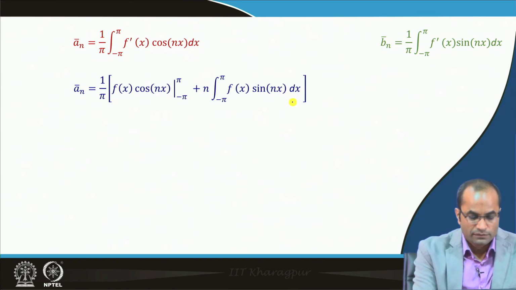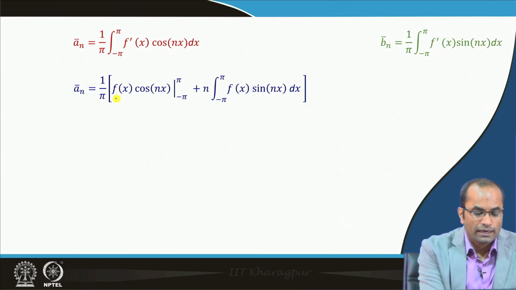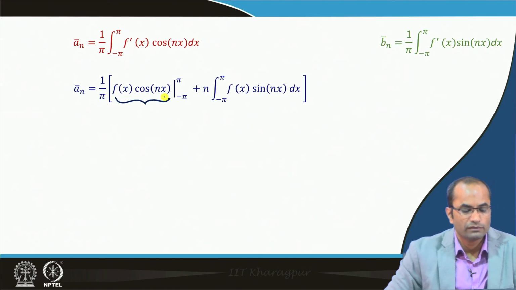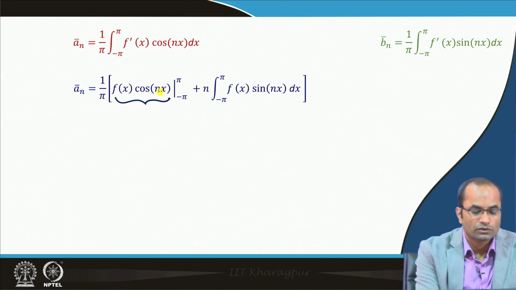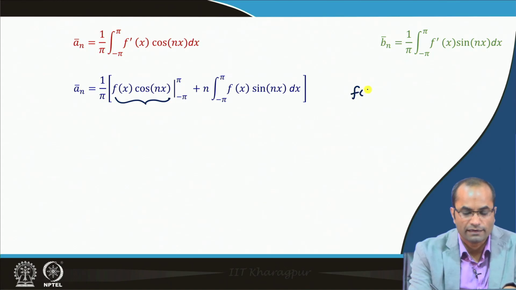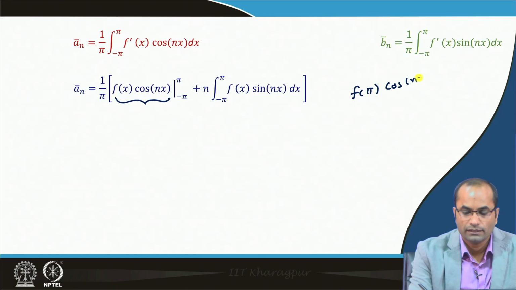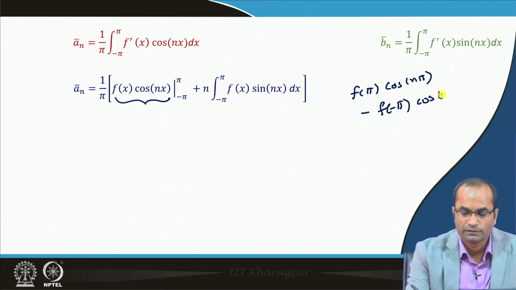After differentiation, we can realize that, putting in the limits, the upper limit gives f of pi times cos n pi, and then minus f of minus pi times cos of minus n pi, which does not matter, again cos n pi.